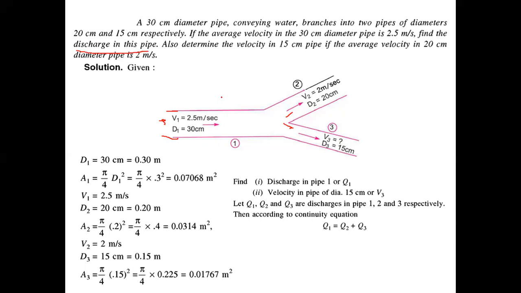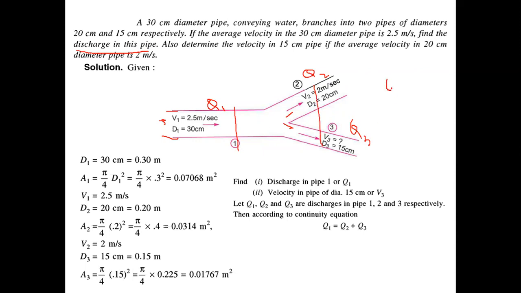Let's say the discharge in pipe 1 is Q1, the discharge in pipe 2 is Q2, and the discharge in pipe 3 is Q3. So using the continuity equation, the discharge at this section, the rate of flow of liquid in pipe 1, should be the same as the rate of flow of liquid in these two pipes.